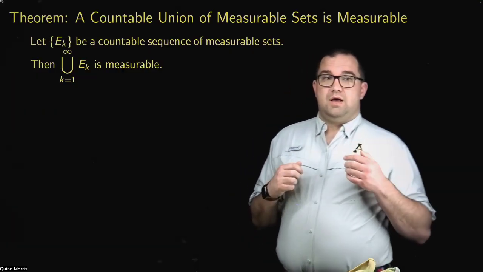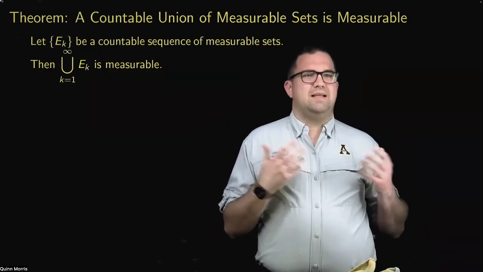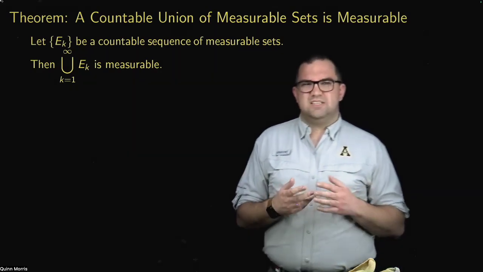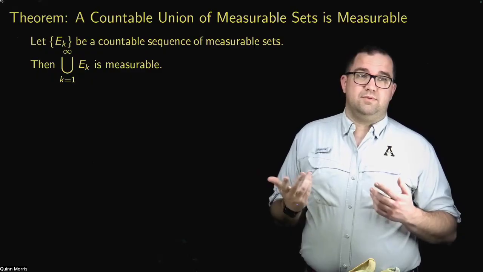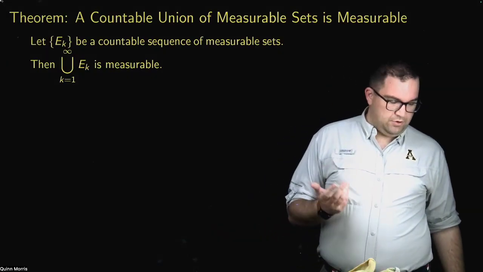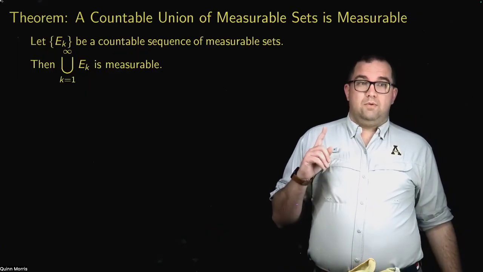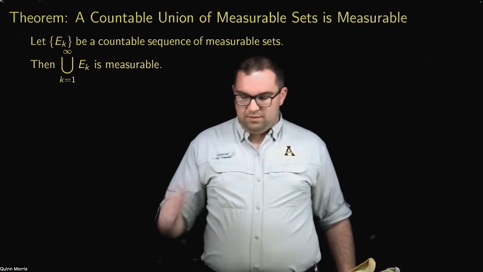Now, on the one hand, you might say, okay, fine, maybe that doesn't seem as interesting. You can see that it's a technically more impressive result because you're dealing with a countable union, but you might think it's not that valuable. However, and what I want to conclude this video with, we're not going to prove this result either. It's theorem 3.8. Again, the proof is in the book.